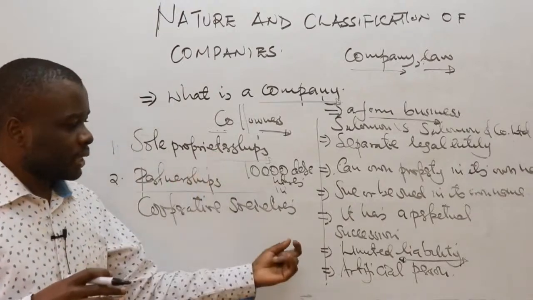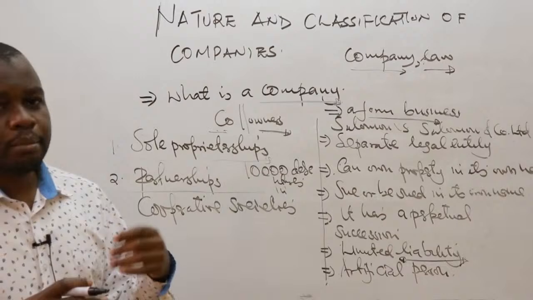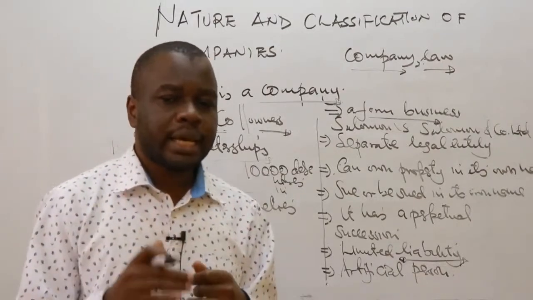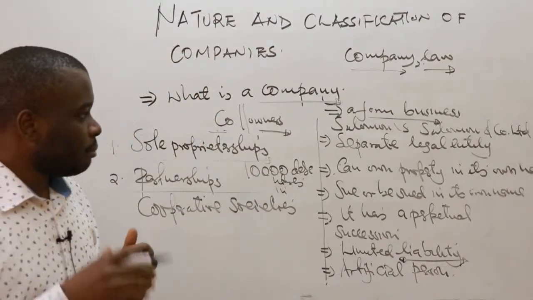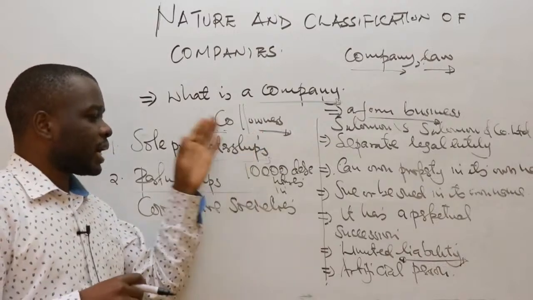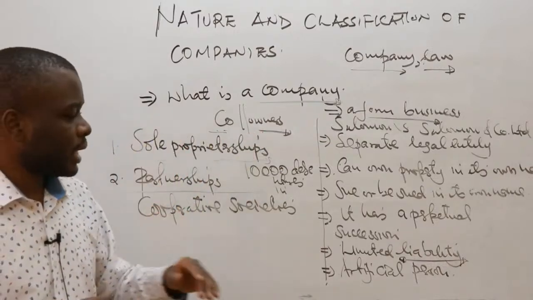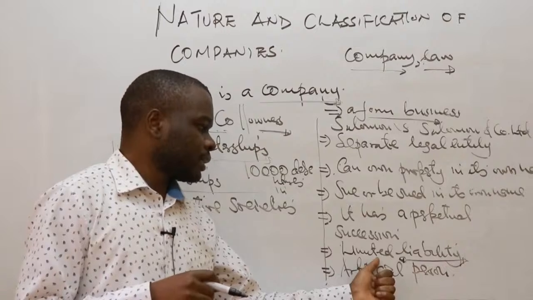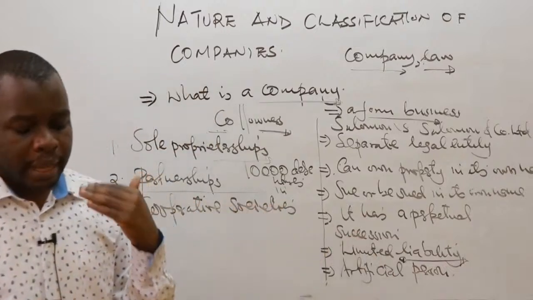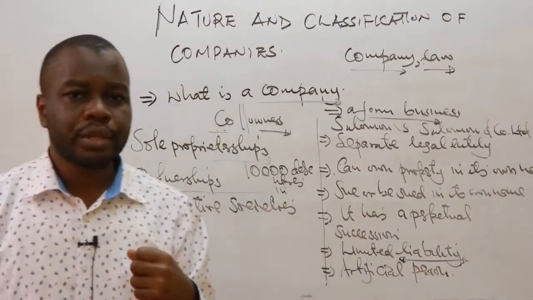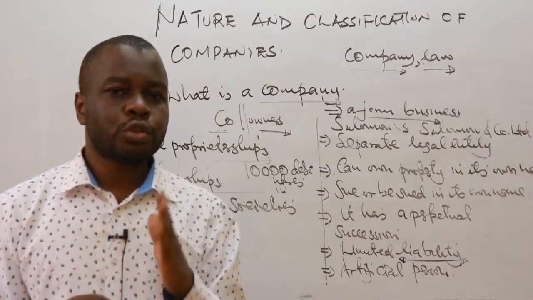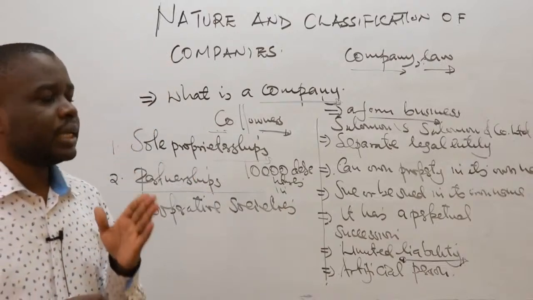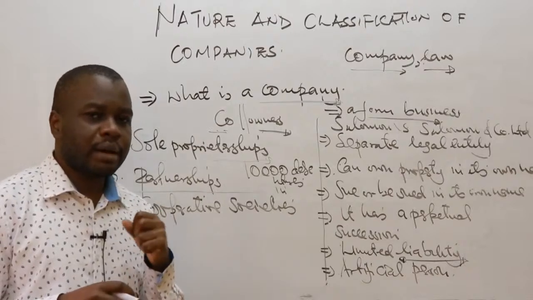But in a company, we can have what is known as limited liability, such that the liabilities of the owners are up to a certain extent. They're limited. For example, this liability can be limited up to the amount you've guaranteed to contribute in case the company is liquidated or its life comes to an end.